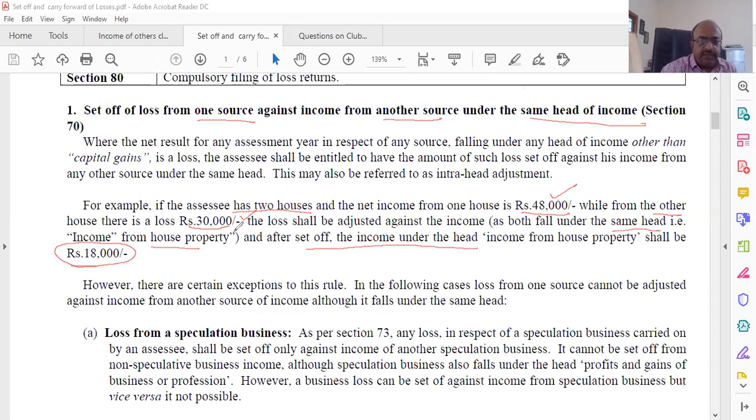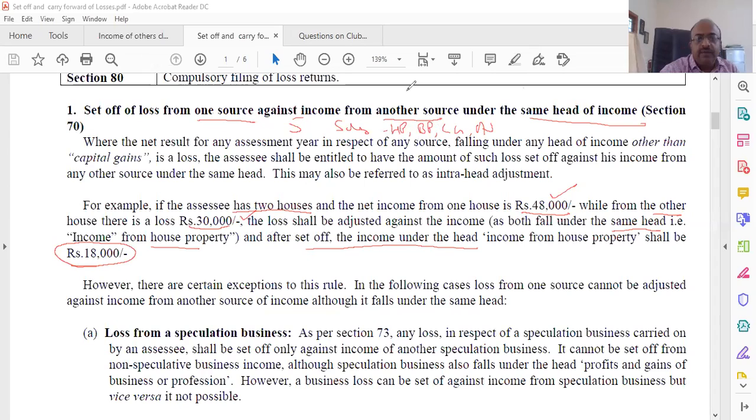48 minus 30. That means within a head of income, we studied five heads of income, right? Salary, house property, business or profession, capital gains, and other sources. Within a head, if there is a loss, of course, in salary there cannot be a loss as such. In house property, there can be a loss. In business, there can be too. Within different sources, say you have two businesses, one business and another business, if there is a profit in one and a loss in the other, you can adjust. This is the statement that is done.